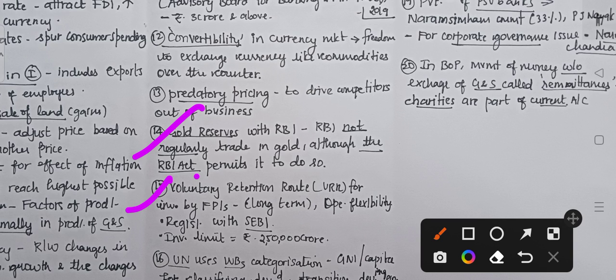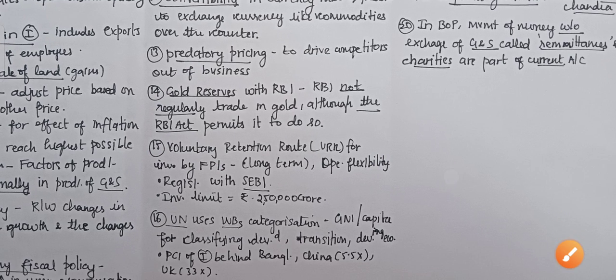And the next fact is about the VRR, that is Voluntary Retention Route. This is for increasing the investment by FPIs, foreign portfolio investors, on a long term basis, and it also has operational flexibility under the VRR scheme. All the FPIs have to be registered with SEBI, and the maximum investment limit is 2,50,000 crore.